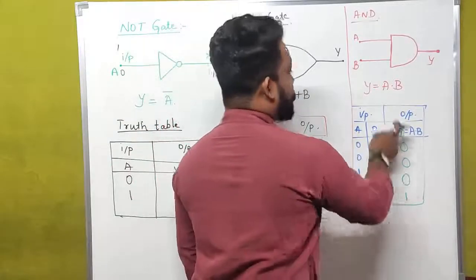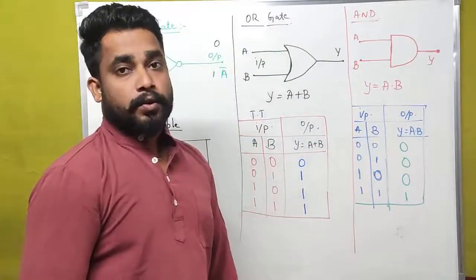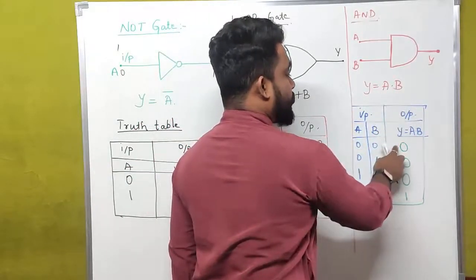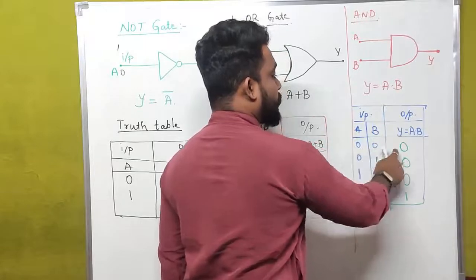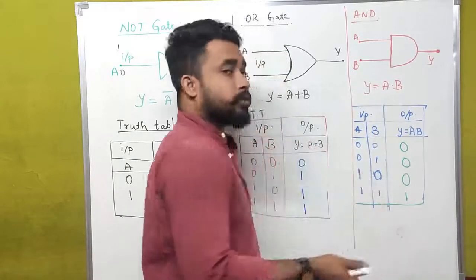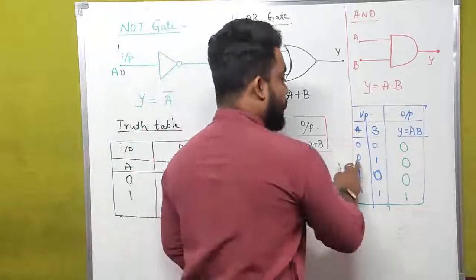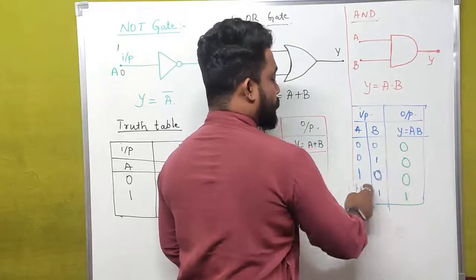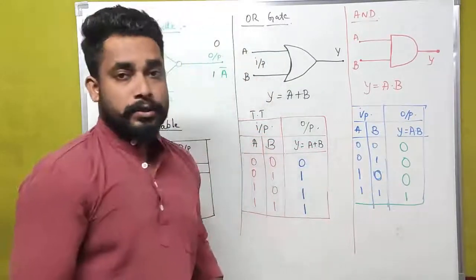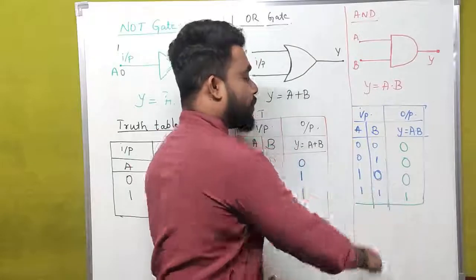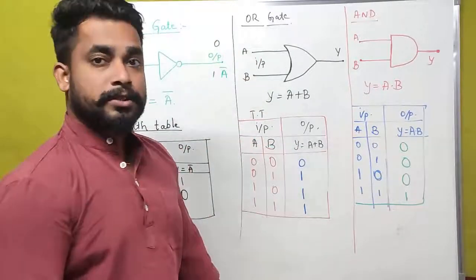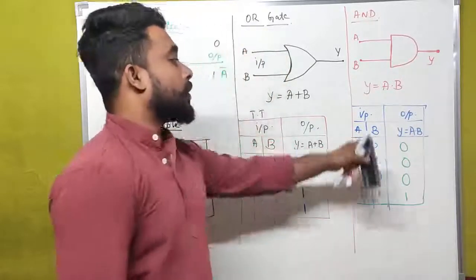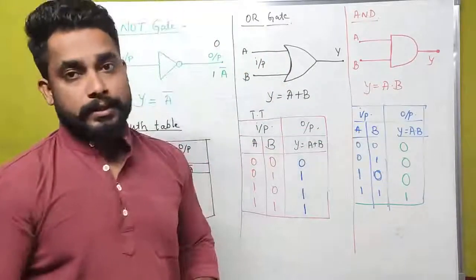If we apply this for the Boolean expression, what is the Boolean expression here? This is 0 into 0. First case, 0 into 0 is equal to 0. 0 into 1 is also equal to 0. 1 into 0 is also equal to 0. 1 into 1 is equal to how much? That is 1. 1 into 1 is equal to 1. That is why we have written our input and output pattern like this.